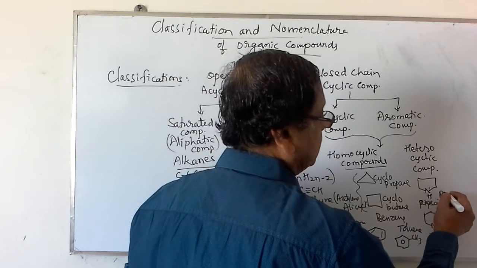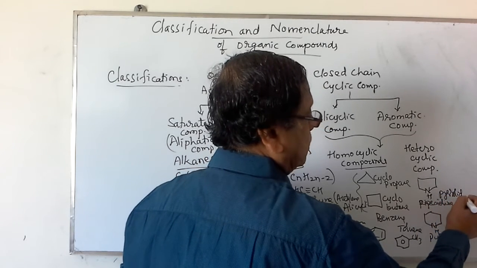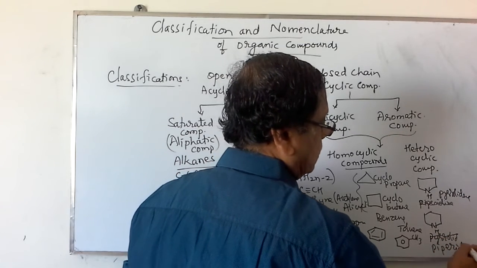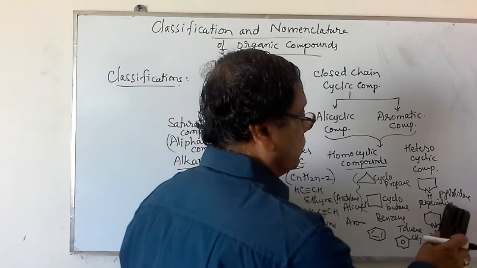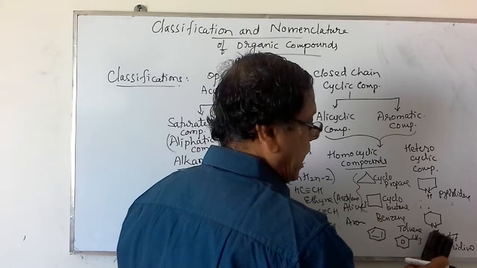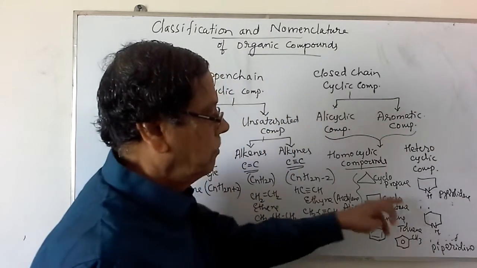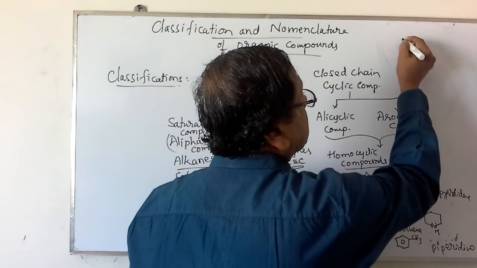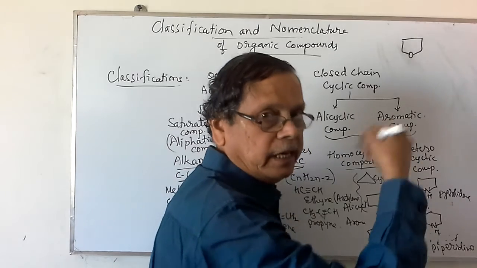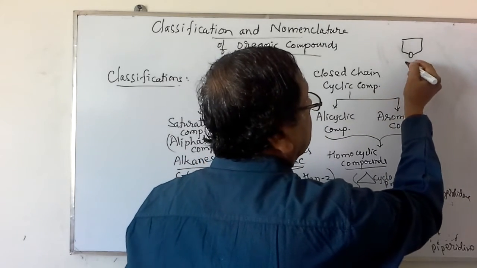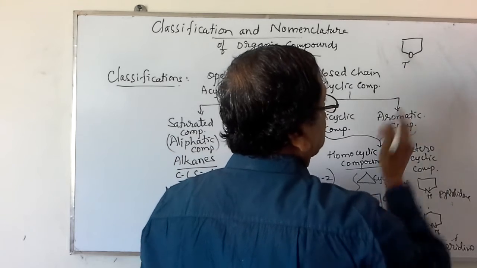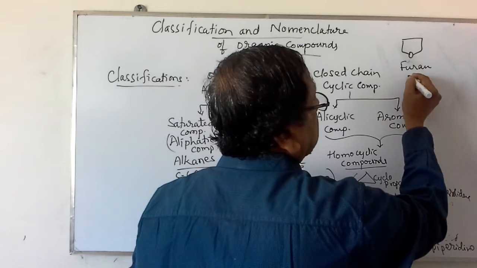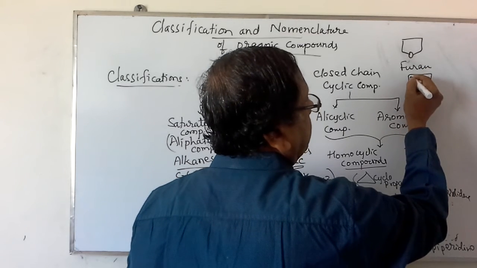This is pyrrolidine. This is piperidine. Okay. So here there is only aliphatic behavior but containing one other atom. Similarly, there may be a compound containing an oxygen atom in the ring system. This is actually, not thiophene, it is furan. This is thiophene. Okay.